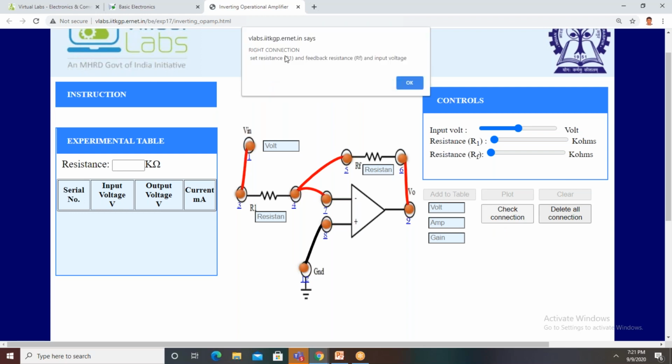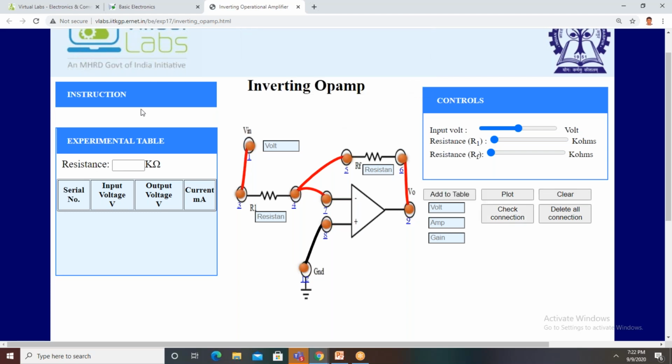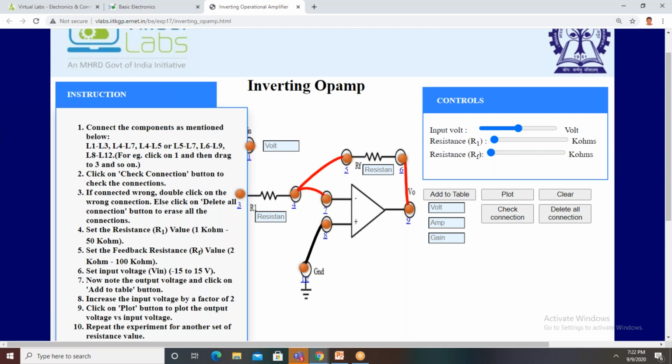Yes, sir. If any one connection is wrong, you double click on that connection and it is automatically deleted. Otherwise, if you want to delete all the connections, you click on delete all connections. Then set the resistance R1, value 1 kilo ohm to 50 kilo ohms. These are the controllers, these are the variables: input voltage, resistance RF. This resistance RF is nothing but the feedback resistance. This resistance is the input resistance, and this is the input voltage.